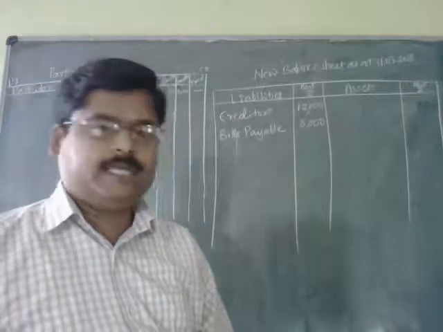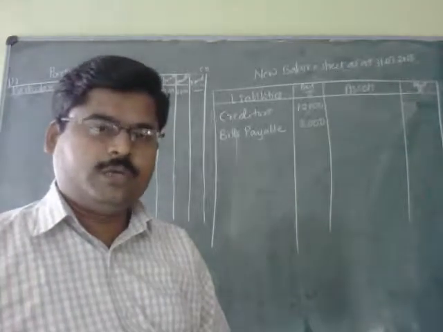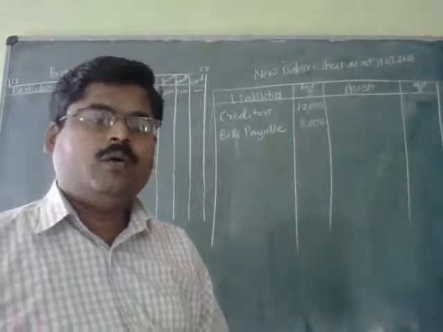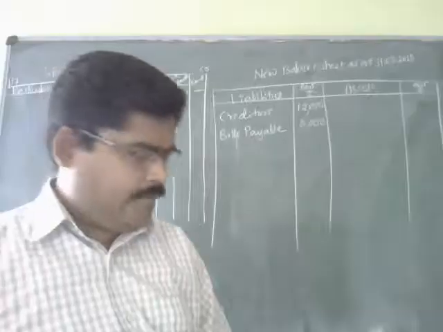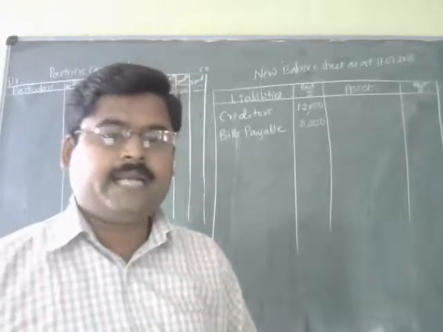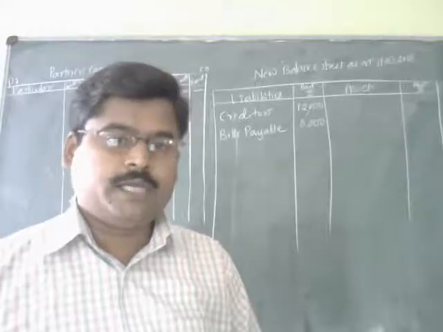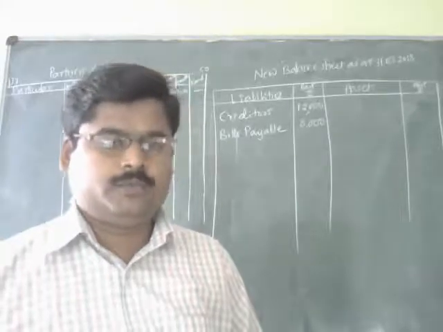And after that reserve fund is there, and that reserve fund should be distributed only to the old partners in the old profit sharing ratio. The amount of reserve fund is 9,000, and that 9,000 is to be distributed in the old profit sharing ratio, that is 2:1.